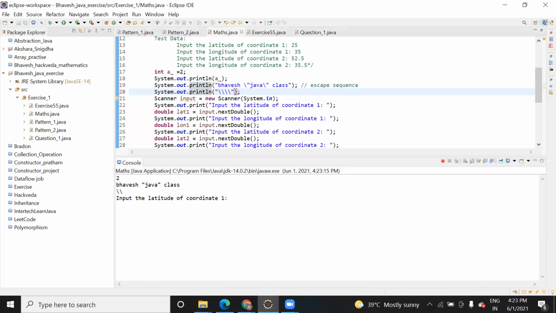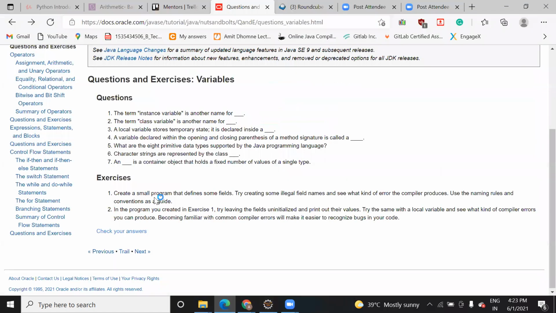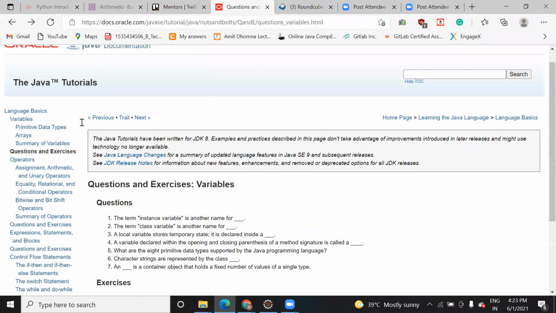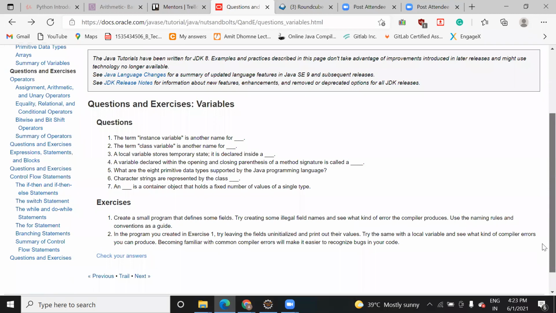So let's come to here. The same thing it is saying: try creating some illegal field name and try with that. You can try this after the class, from this variable part. You might have practiced it, but just have a look at this variable part. You will come to know what variable names you can use here.